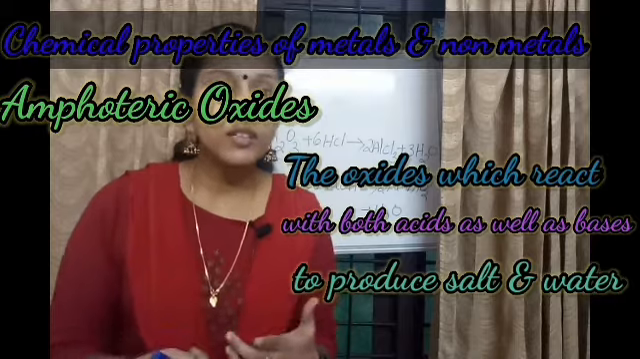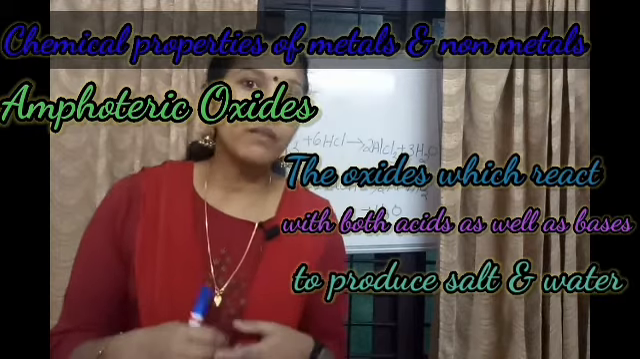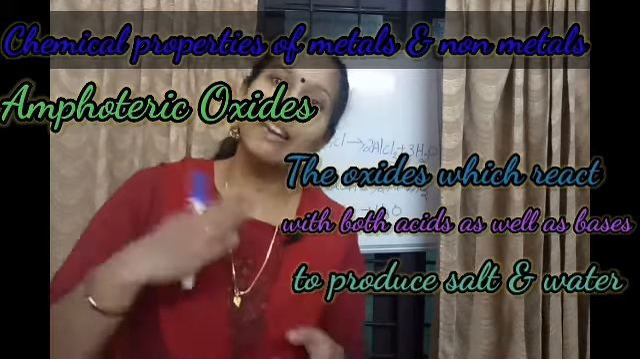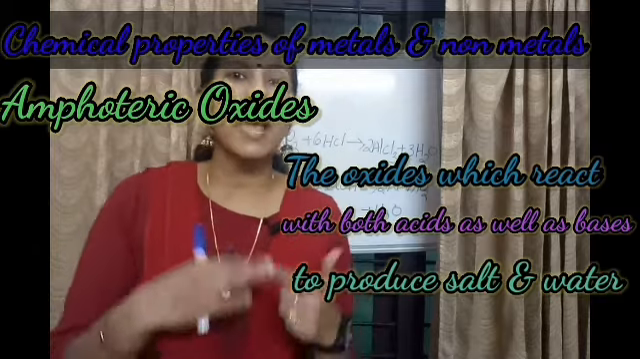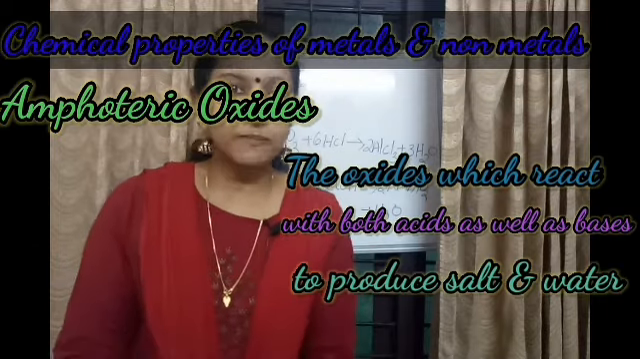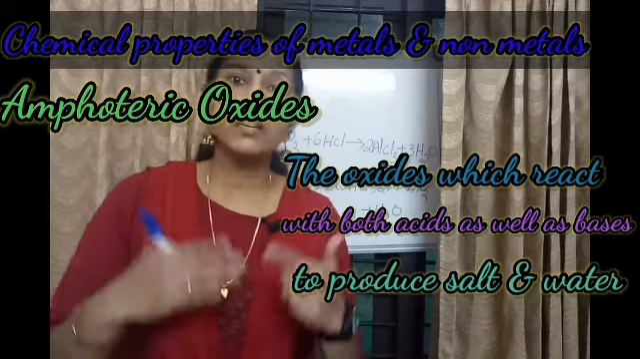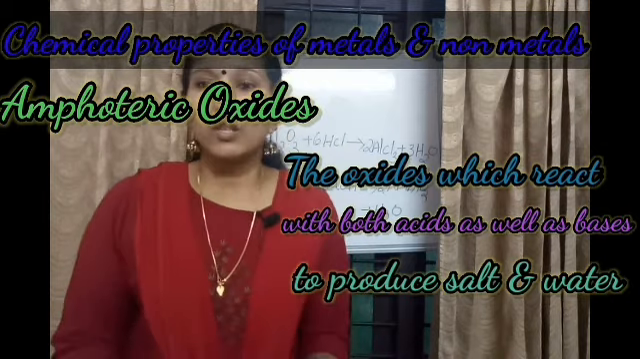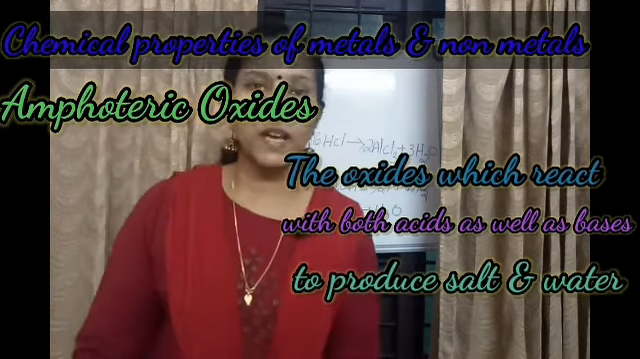See, frog is an amphibian, no? Why is it amphibian? Because a frog can live in water and on land. So both, that is ampho. So amphoteric oxides react with acid and base.